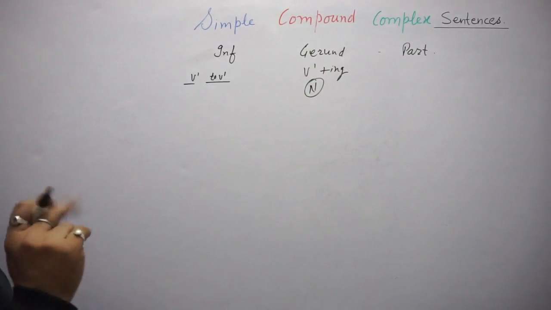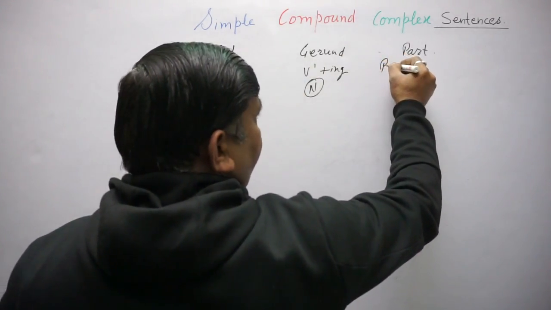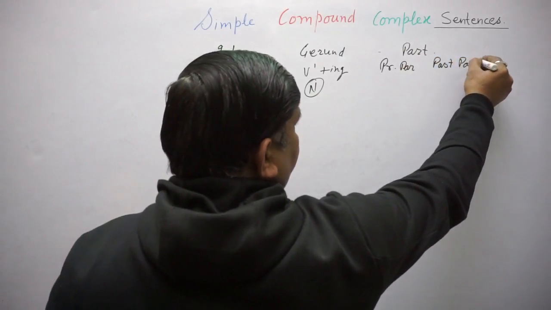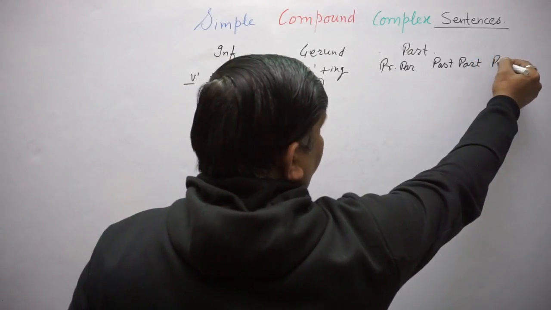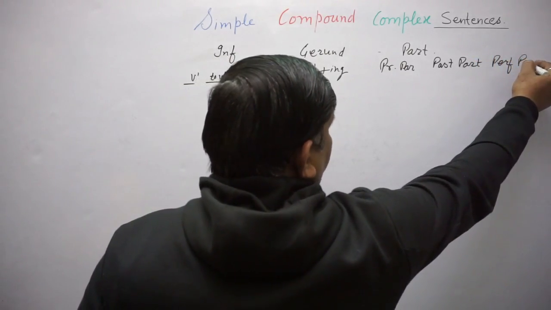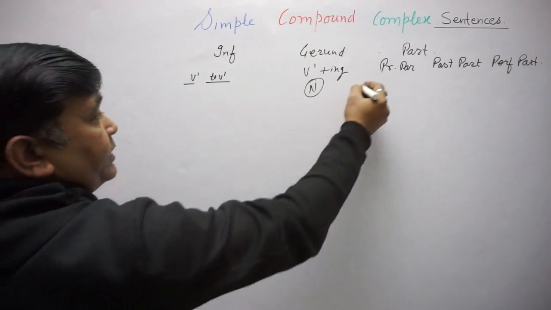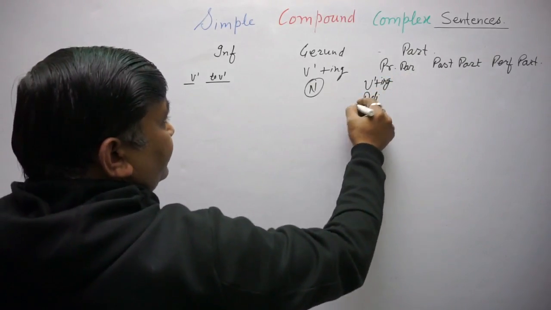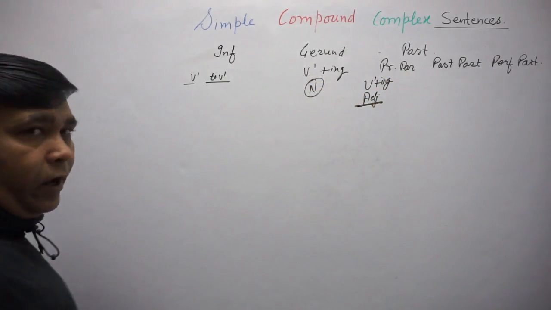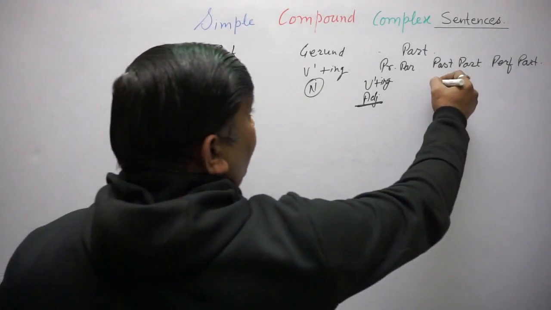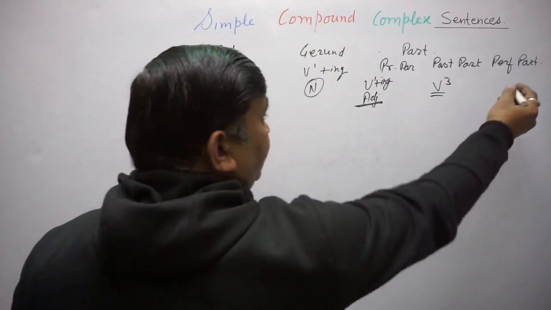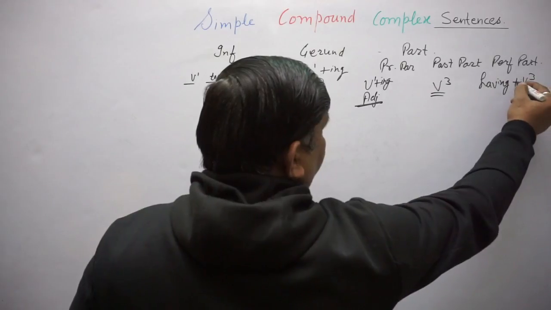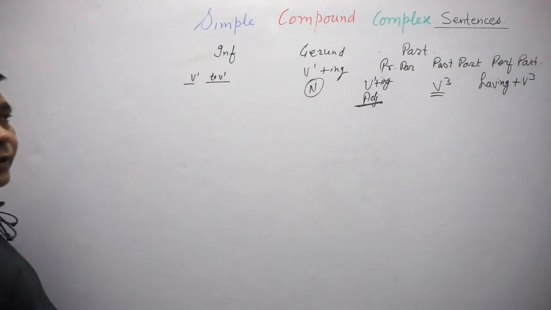In participle we have 3: present participle, past participle and perfect participle. In present participle we have the same verb first form plus ing, but it works as an adjective, not as a noun. Keep in mind, verb third form is known as past participle, and having plus verb third form is known as perfect participle.